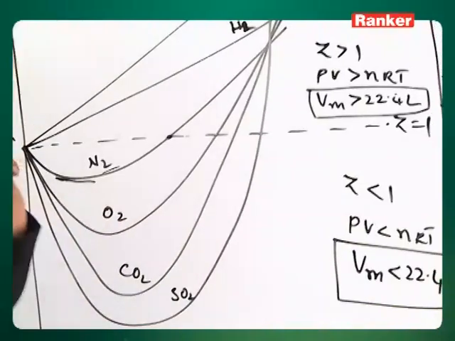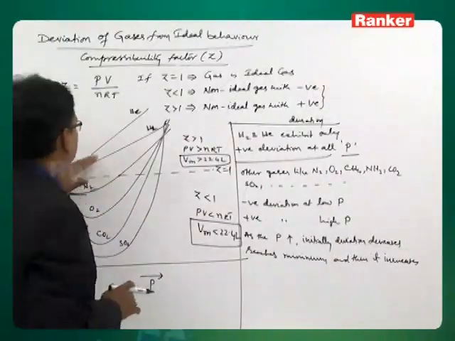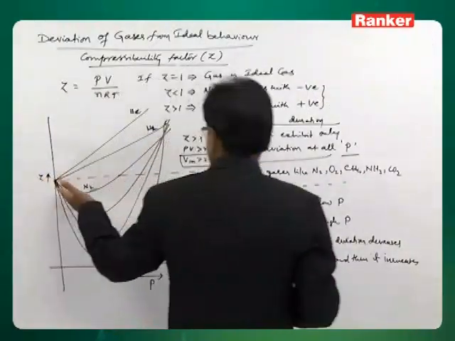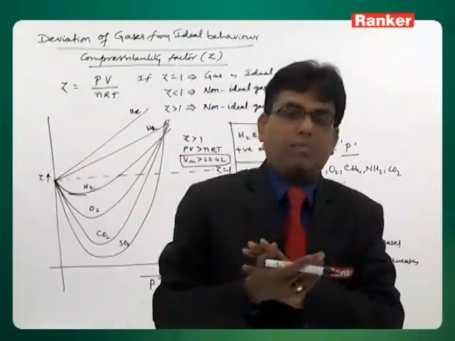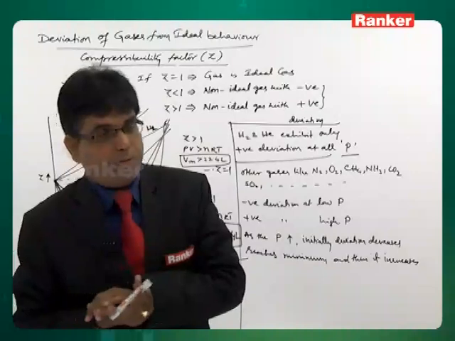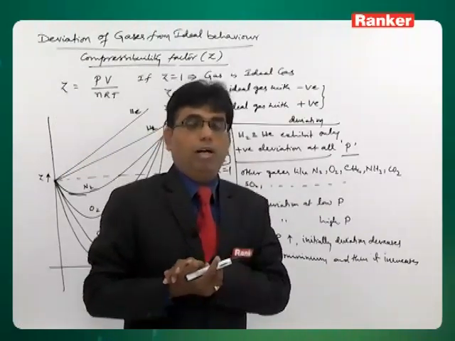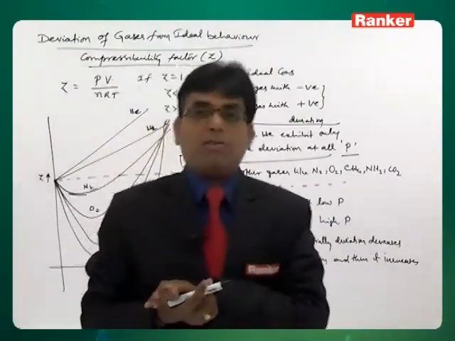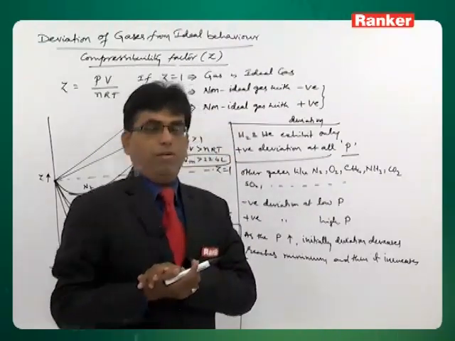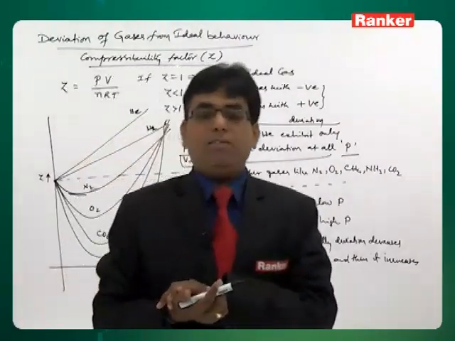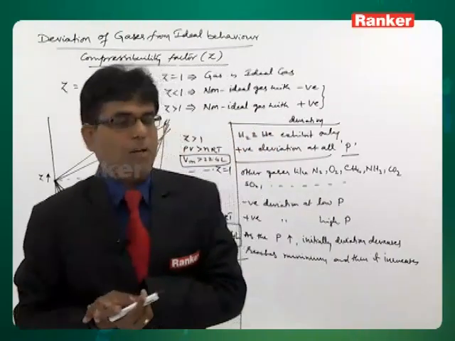From this graph, what we can understand is that certain gases exhibit positive deviation, and certain gases exhibit negative deviation at low pressure and positive deviation at high pressure. What is the reason for this deviation? Which kind of gases exhibit positive and which kind of gases exhibit negative deviation, and under what conditions? Now it is necessary to explain all this.